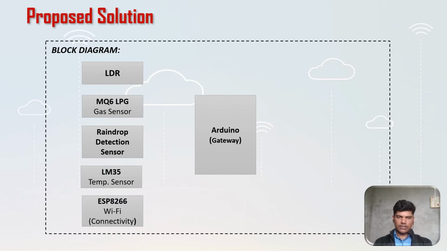Then the fourth sensor is the LM35 temperature sensor. Using that sensor we detect the temperature inside the room and according to that open or close the window for ventilation purposes. Then the last one is the ESP8266 Wi-Fi module that I have used in this system for connectivity purposes.